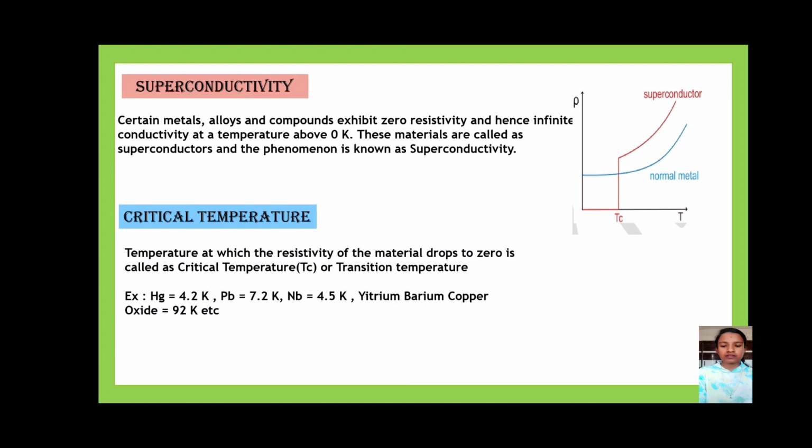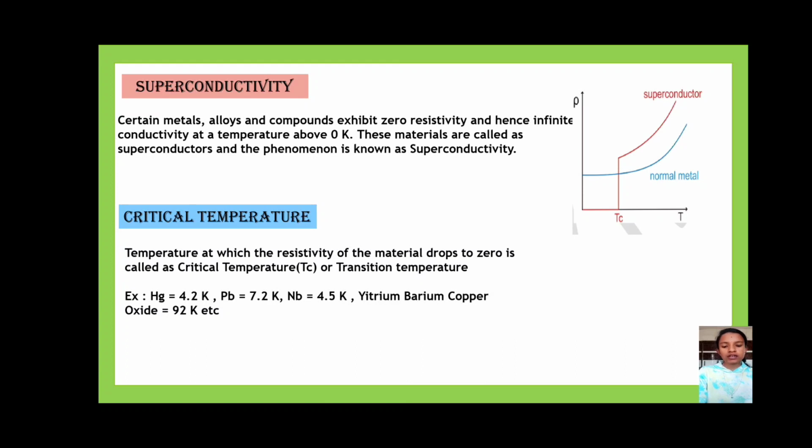Before going to the Meissner's effect topic, let us slightly know what superconductivity and critical temperature are. Superconductivity: certain metals, alloys and compounds exhibit zero resistivity, and hence infinite conductivity, at a temperature near 0 Kelvin. These materials are called superconductors and the phenomenon is known as superconductivity.